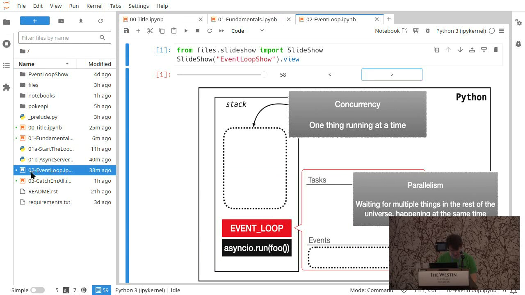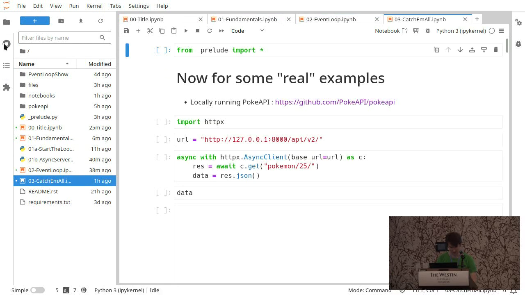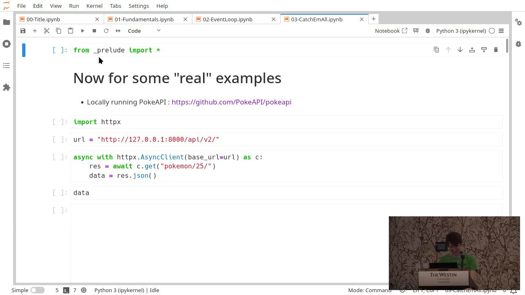And I only have 2 minutes for the Pokemon, so that's too bad. So now for some real examples. I used an asynchronous HTTP library, HTTPX, which I'm not endorsing, I just happened to choose one. And it has an async client. And I'm using a Django application called PokeAPI, which just provides a bunch of Pokemon data in the form of REST endpoints.